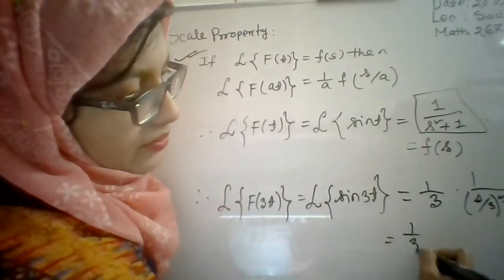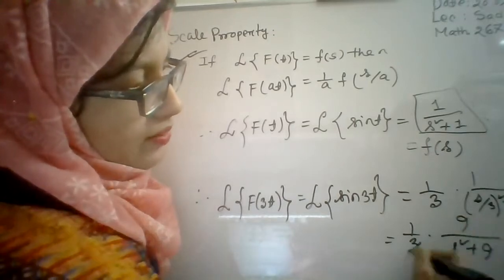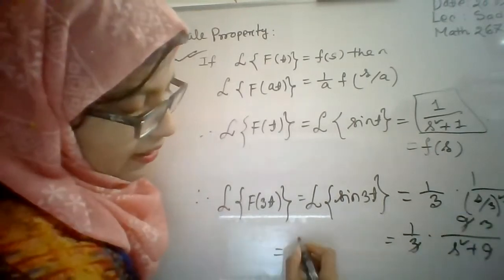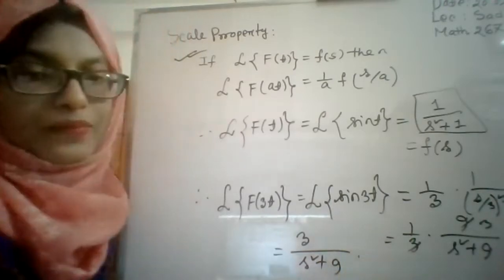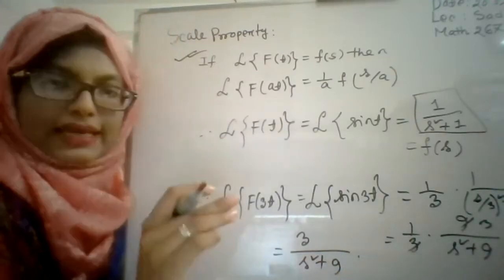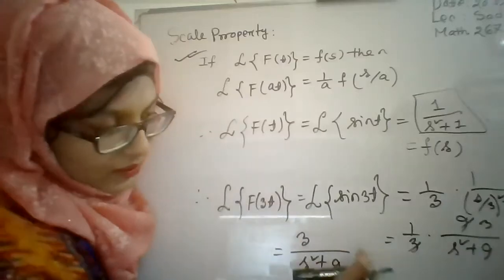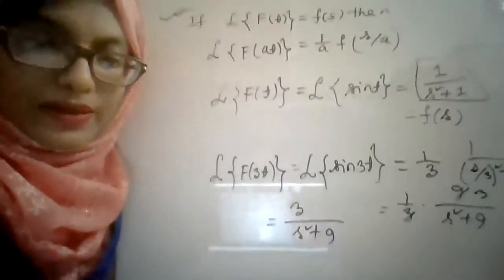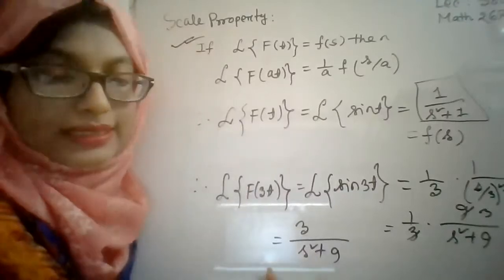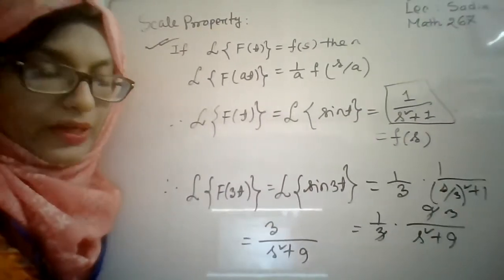That means 1/3 times 9/(s² + 9), and finally the result will be 3/(s² + 9). So we can see that our given problem sin 3t is solved by using the scale property of Laplace transformation. This is the result by using the scale property.